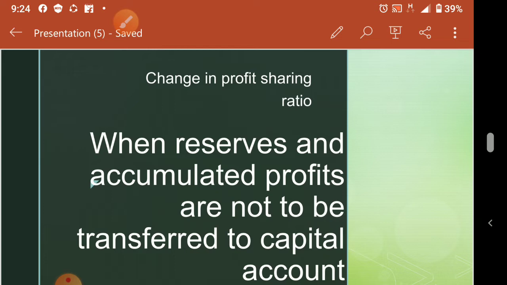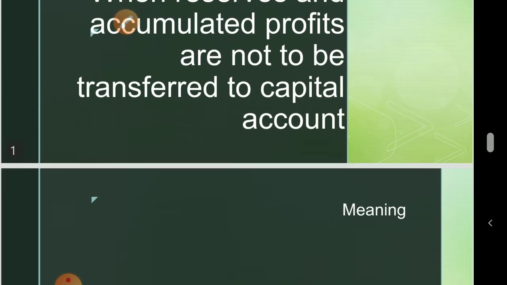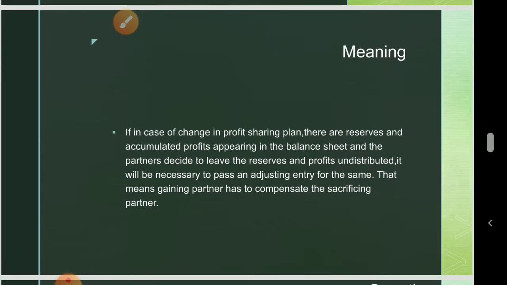How did we do the goodwill treatment adjustment? We calculate the sacrifice or gain, then we adjust the amount. Just like that, we have to do it for accumulated profits and reserves also. Understood? No? Okay, when we discuss the topics, it will be clear.